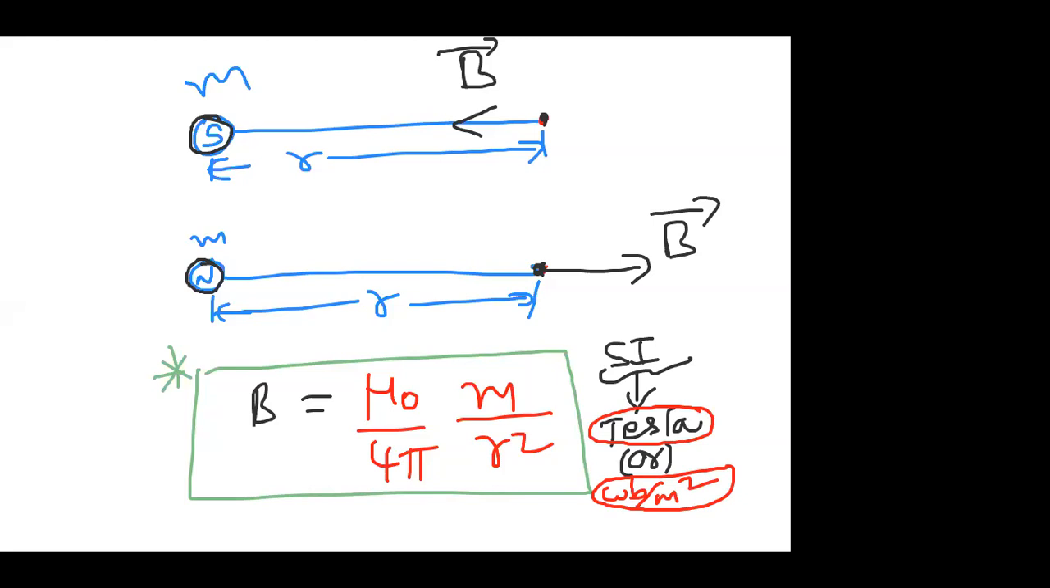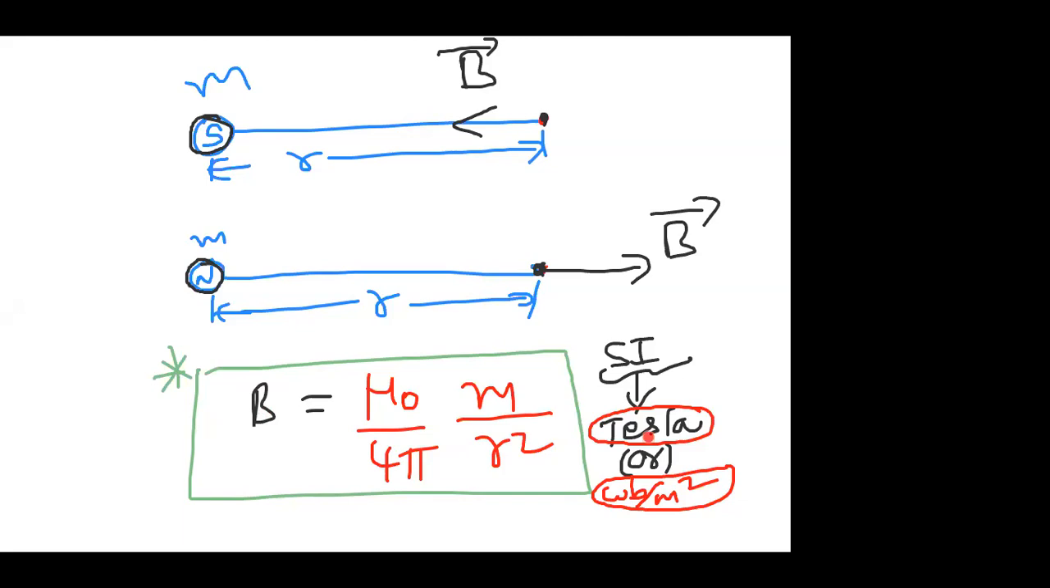Now, remember what is this? Wb means Weber. It is a unit of flux. So flux unit is Weber, area is meter square. Flux by area is called magnetic field induction. I will discuss that in detail in further topics. Till that time, just remember the unit as Weber per meter square. And here it is Tesla. Tesla is also the SI unit of magnetic field induction.